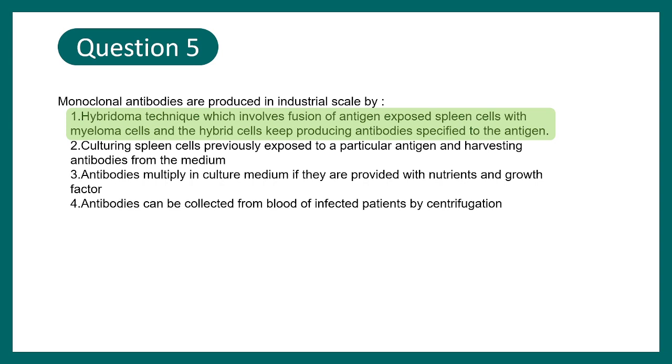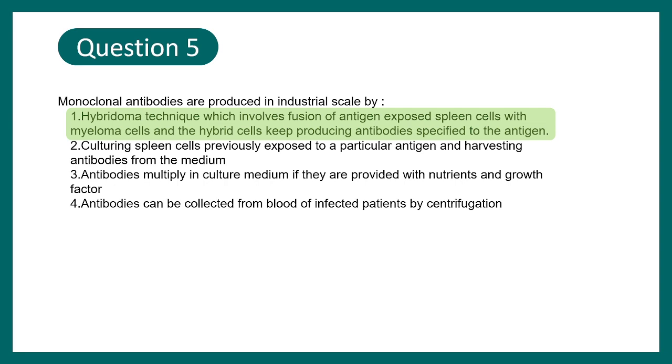But here look at option number 2. Culturing the spleen cell is also another option, but the B cells that would be cultured from the spleen cells would survive only for a shorter duration, which is not feasible for an industrial scale. Also, antibodies cannot multiply by themselves. Antibodies have to be produced by the plasma cells, which would multiply in a culture media. So that's also not a correct answer.